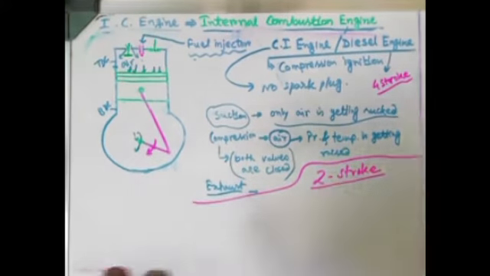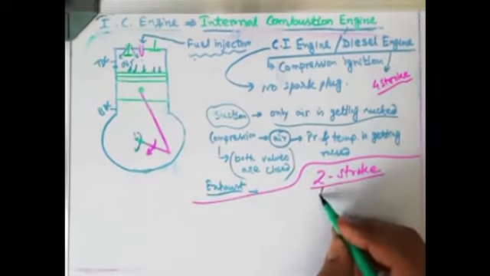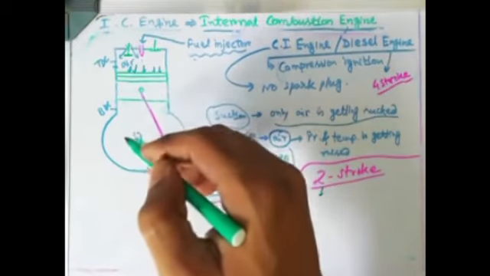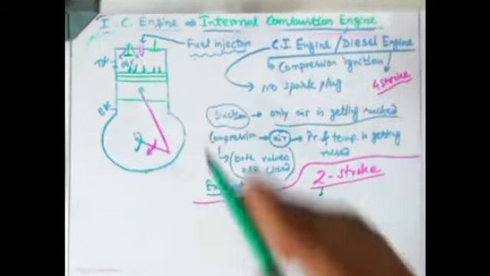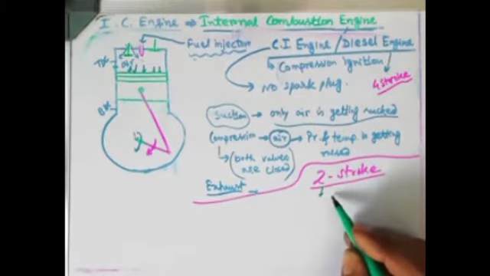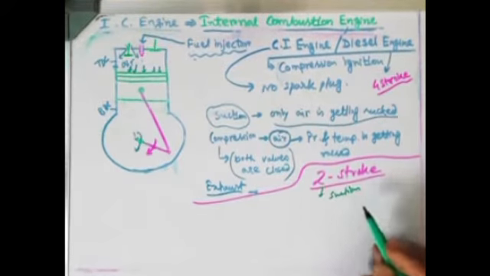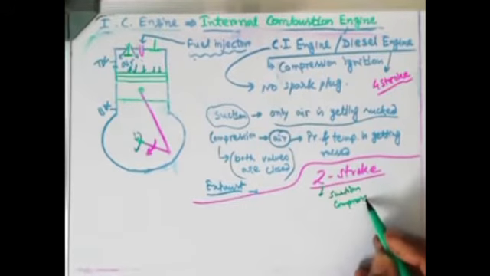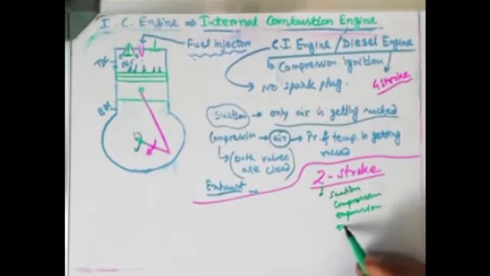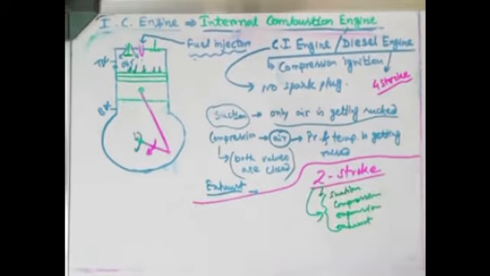In 4 stroke, there are 4 processes, so in 2 stroke, only 2 strokes will be there. That means piston moving from TDC to BDC is 1 stroke and piston moving from BDC to TDC is the 2nd stroke. There will be 2 strokes, but inside both strokes all 4 processes will be completed: suction, compression, expansion and exhaust. These four processes will be completed inside 2 strokes.